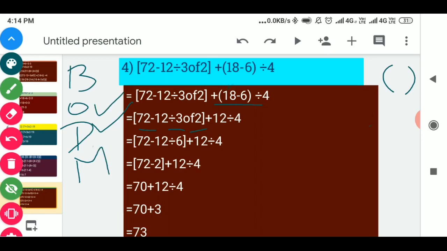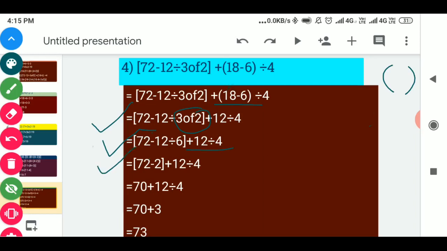So we will solve this of firstly. I have told you of means multiply. So 3 of 2 means 3 multiplied by 2, that is 6. So in the next step we will write 72 minus 12 divided by, in the place of this 3 of 2 we will write 6. Then bracket close plus whatever left, 12 divided by 4, we will write as such.